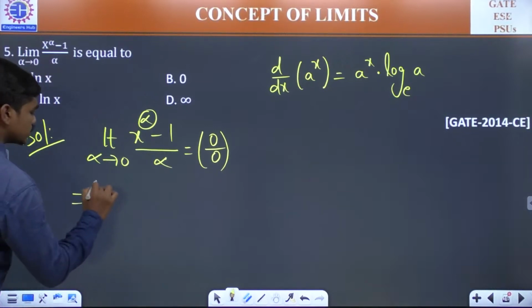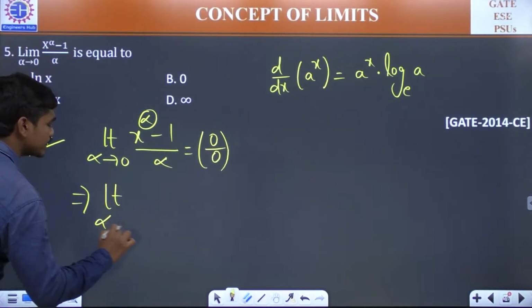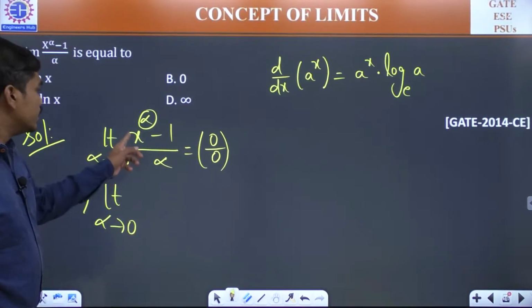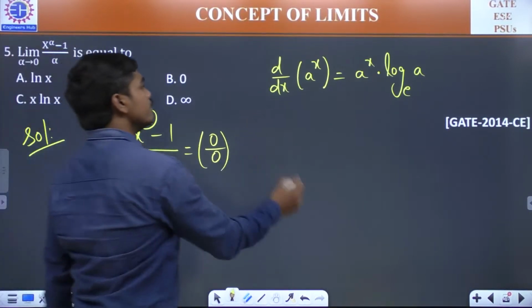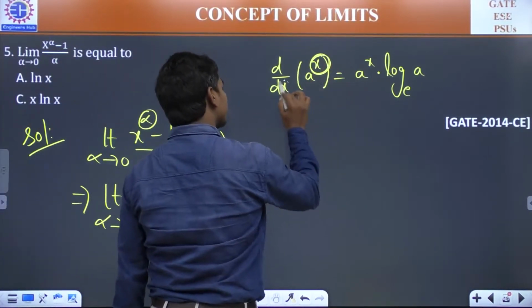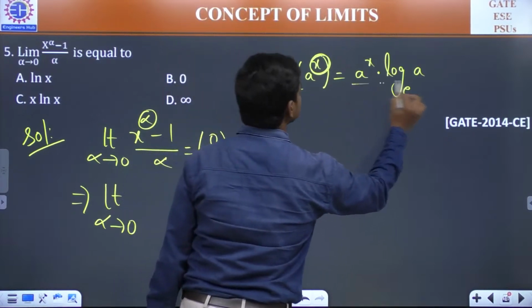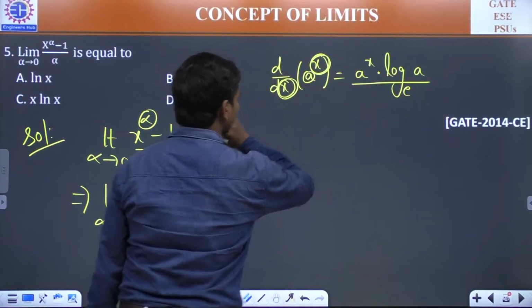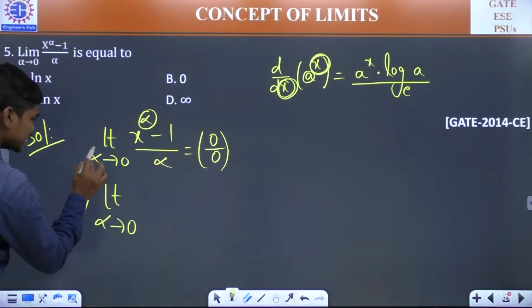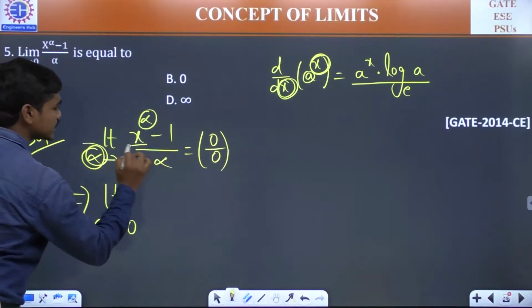So if this is the case, this implies limit alpha tends to 0. See carefully, here the variable is alpha. Whenever the variable is x, I am differentiating with respect to x, and this is the result, and this a is treated as a constant. Similarly here the variable is alpha, and here x is treated as a constant.